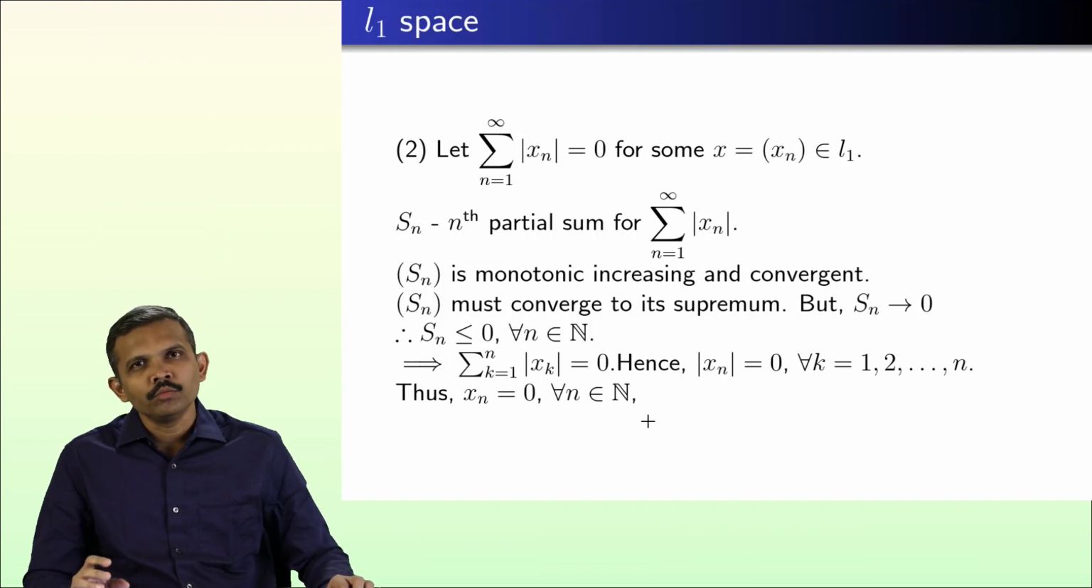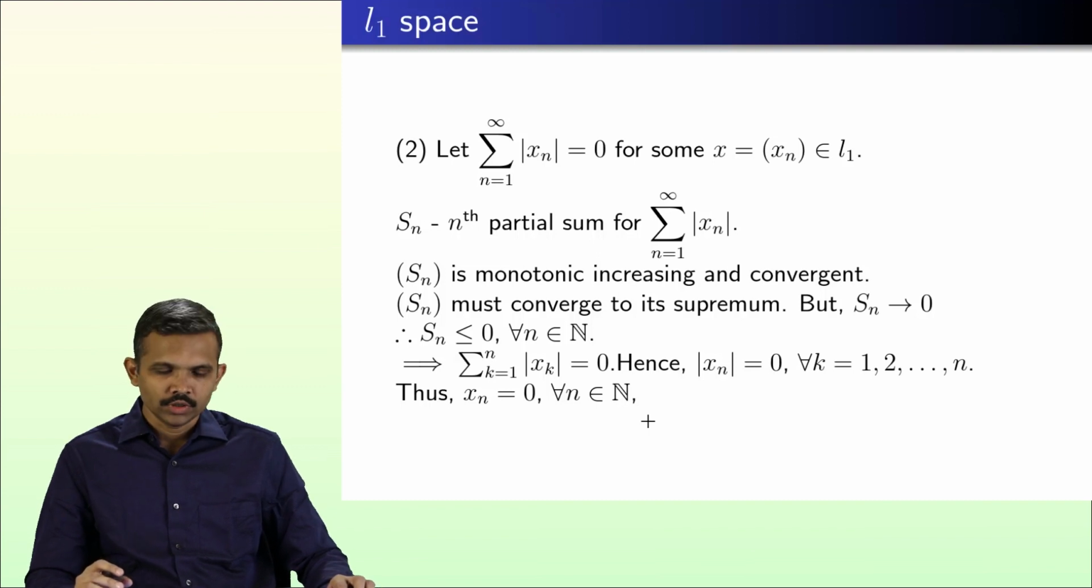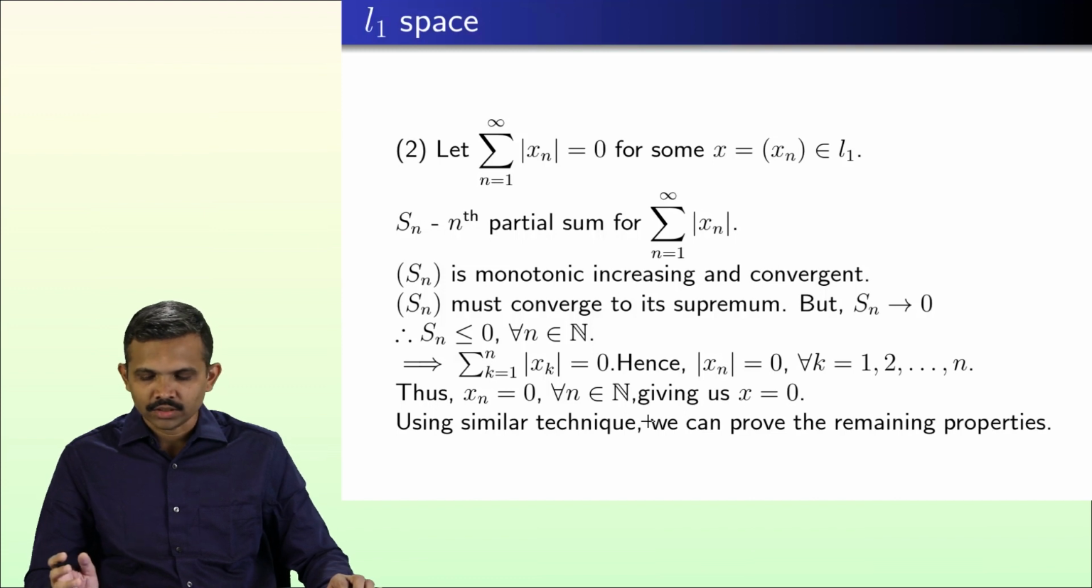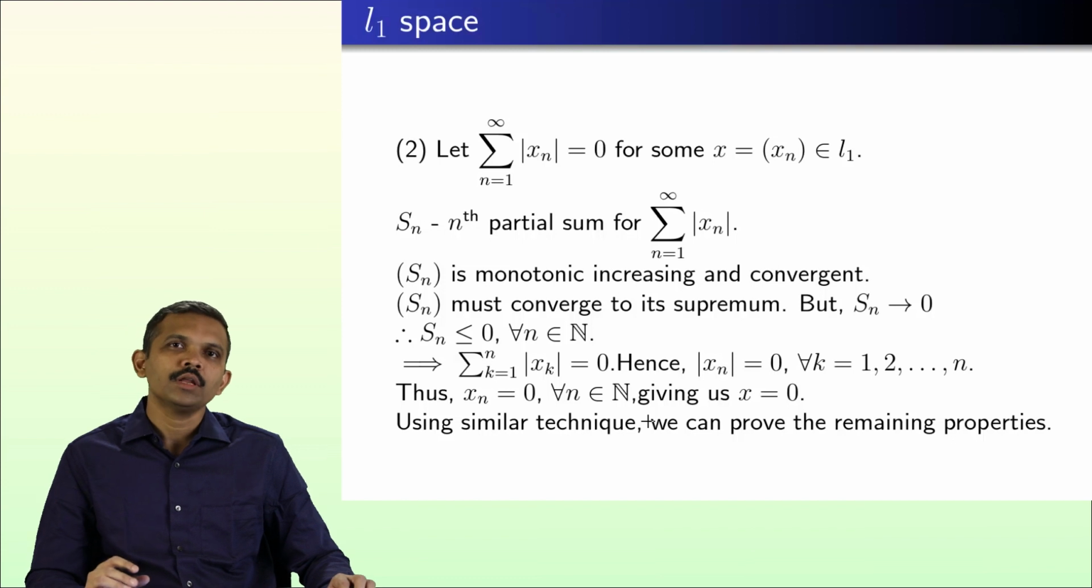So what one has to observe is that, in arguing that it is a norm, we always have to take help of the sequence of partial sums. On similar lines we can prove the remaining properties, and hence this is definitely a norm on L1. Before we go for some more examples, let us have a question.